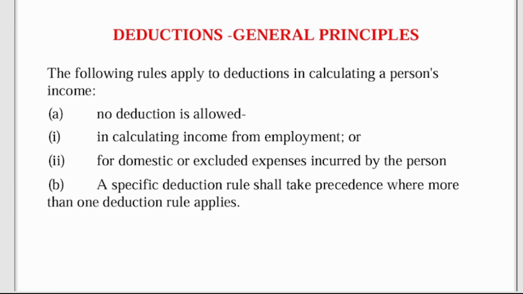Now, as we've spoken about the income to be included, in the same way we have expenses to be included and expenses not to be included. The following rules apply to deductions in calculating a person's income. No deduction is allowed, in calculating the income from employment, this is a general rule, for A, a domestic or excluded expense incurred by the person. And B, a specific deduction rule shall take precedence where more than one deduction rule applies.